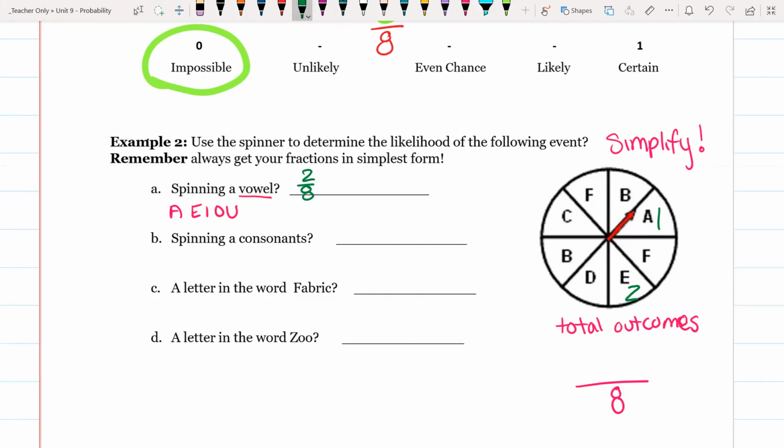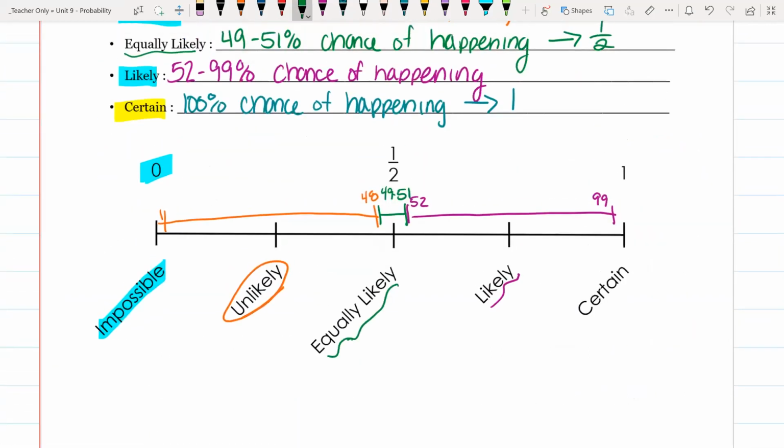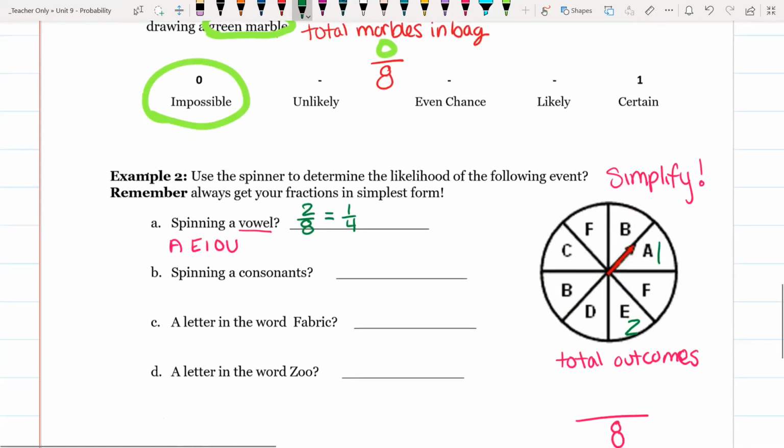Is that fraction in simplest form? Hopefully you're thinking, no, I can divide them both by 2. That's going to give us 1/4. Where does 1/4 or 25% fall on this scale? Well, that's about here. 1/4 is about here. So that's going to be unlikely. So we're going to write 1/4 is unlikely. So that's the likelihood of it happening. We can't just stop at 1/4 because it doesn't say what's the probability. It says the likelihood. So you have to take it that next step.